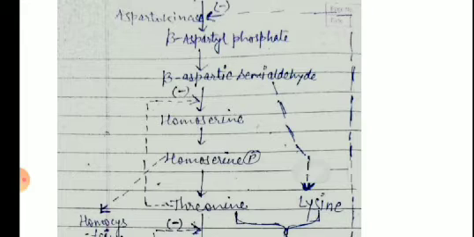Only lysine will be produced. One part of the cycle will continue and we will continuously get overproduction of lysine, because the inhibition of aspartokinase is removed. This is how we overproduce lysine.